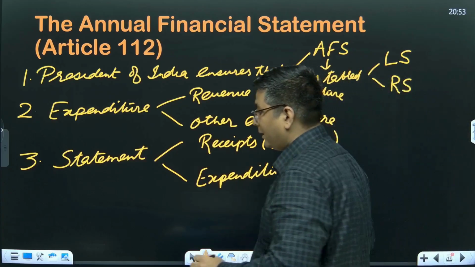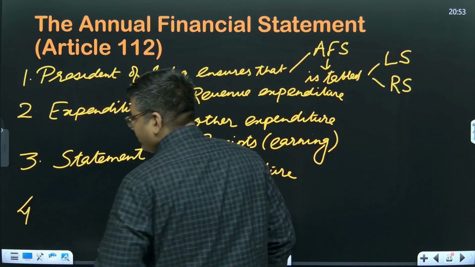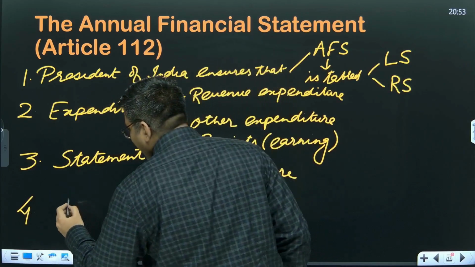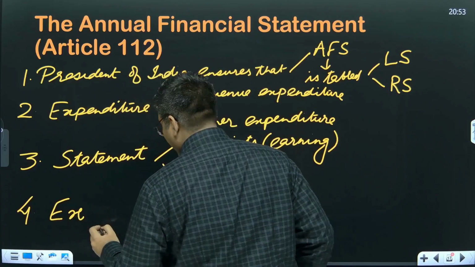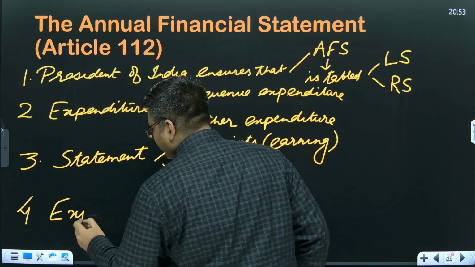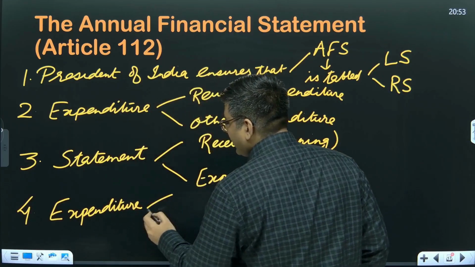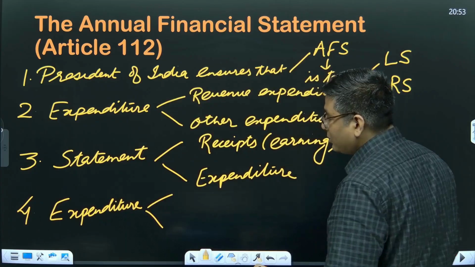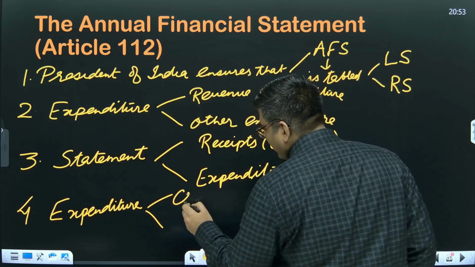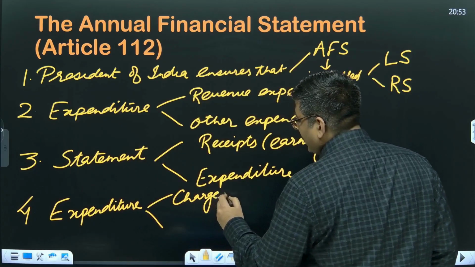Then the fourth thing, when you talk about it, the expenses have to be classified in two headings. Expenditure classification has to be done in two parts, and this will be basically expenditure which will be charged upon the Consolidated Fund of India.